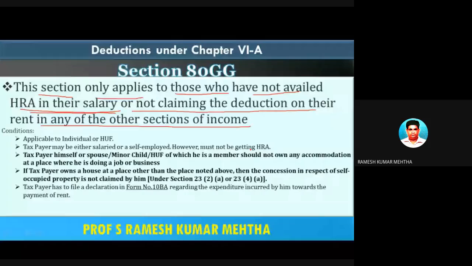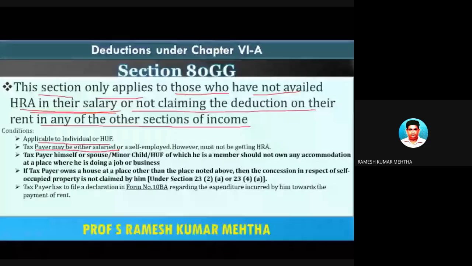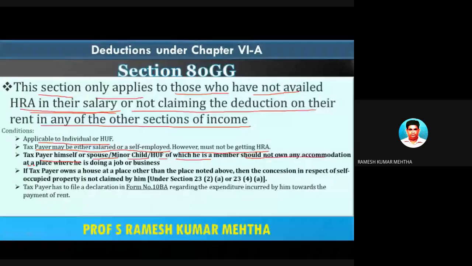So the conditions: these are applicable only to an individual or a Hindu undivided family, number one. Number two, the payer may be either salaried or self-employed. A self-employed person will not get HRA. Please remember that, because he is a person who is self-employed and there is no salary. However, he must not be getting HRA. Number three, the taxpayer himself or spouse or minor children or Hindu undivided family of which he is a member should not own any accommodation at a place where he is doing a job or business.